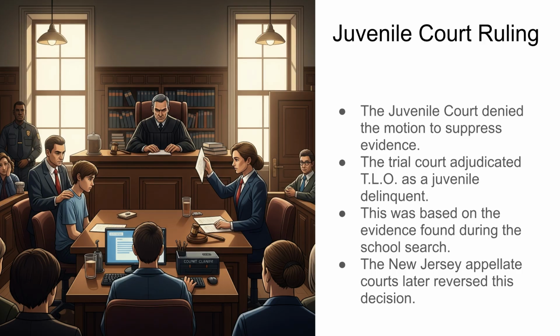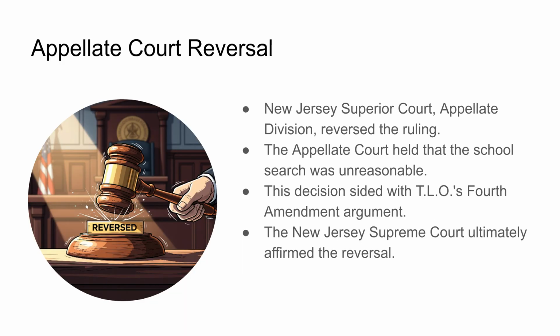versus Des Moines. Initially, the juvenile court denied the motion to suppress the evidence and adjudicated TLO as a juvenile delinquent based on the findings from the school search. This decision was later reversed by the appellate courts. The New Jersey Superior Court Appellate Division reversed the ruling, agreeing with TLO that the search was unreasonable under the Fourth Amendment. This reversal was affirmed by the New Jersey Supreme Court.